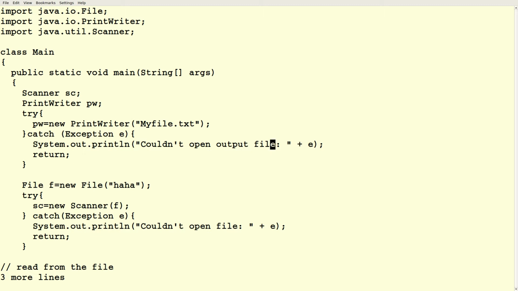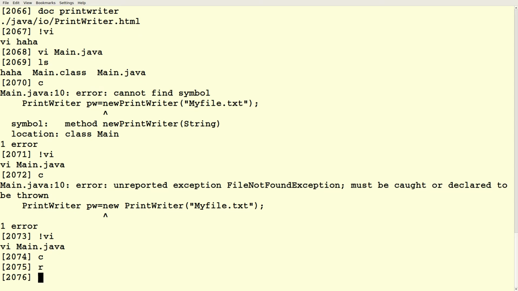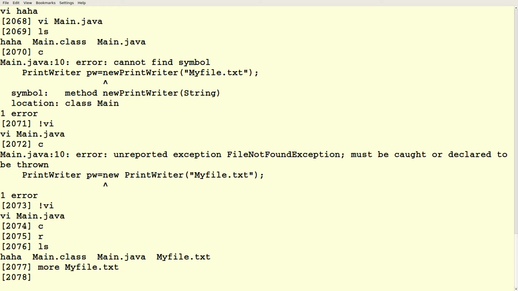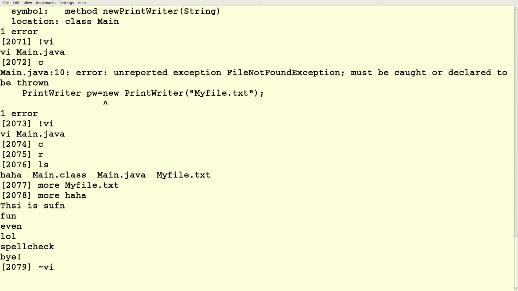So PW is a PrintWriter. We'll try to set PW equal to new PrintWriter. We'll catch an exception saying we couldn't open the output file, and we'll just return. So compile that, run that, no errors. There's a myfile.txt with nothing in it, even though haha has stuff.